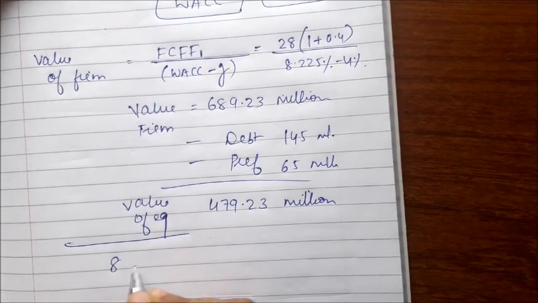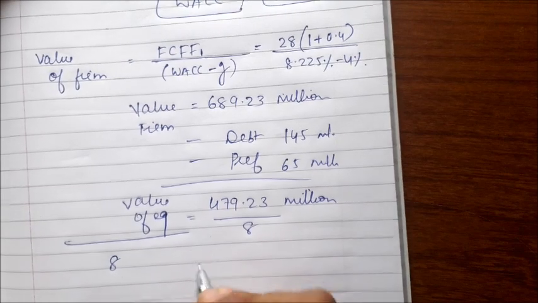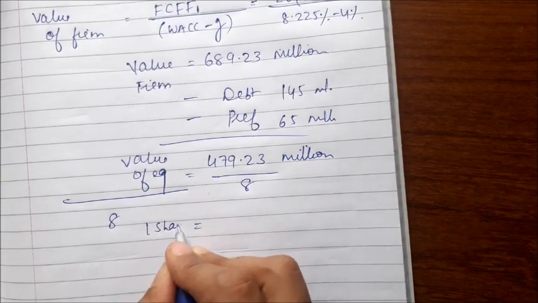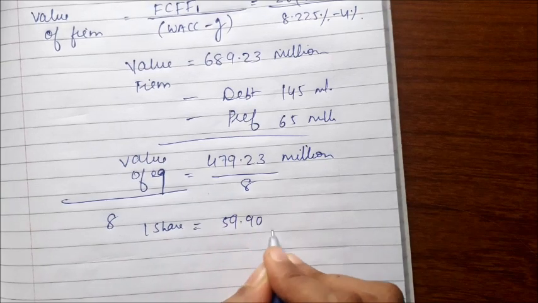The number of shares is 8 million. If we divide this by 8 million, we'll get the value of one share. So one share is equal to 59.90 rupees.